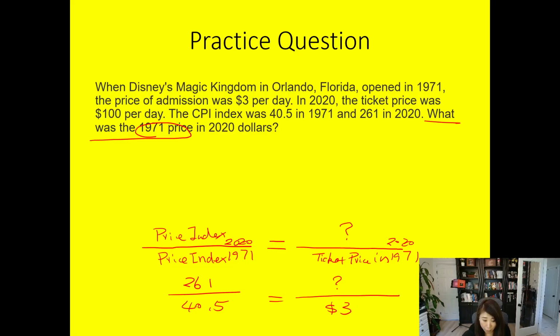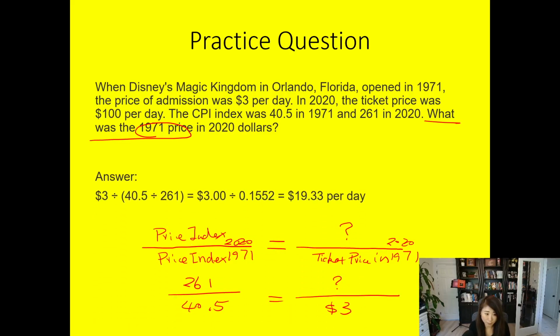Now you are able to move around your formulas to figure out the question mark. Let's look at the answer. If you move around the formulas, this is what you get: it is equal to $19.33 per day. So now you know that for Disney, the 2020 actual price of $100 is not just about inflation.